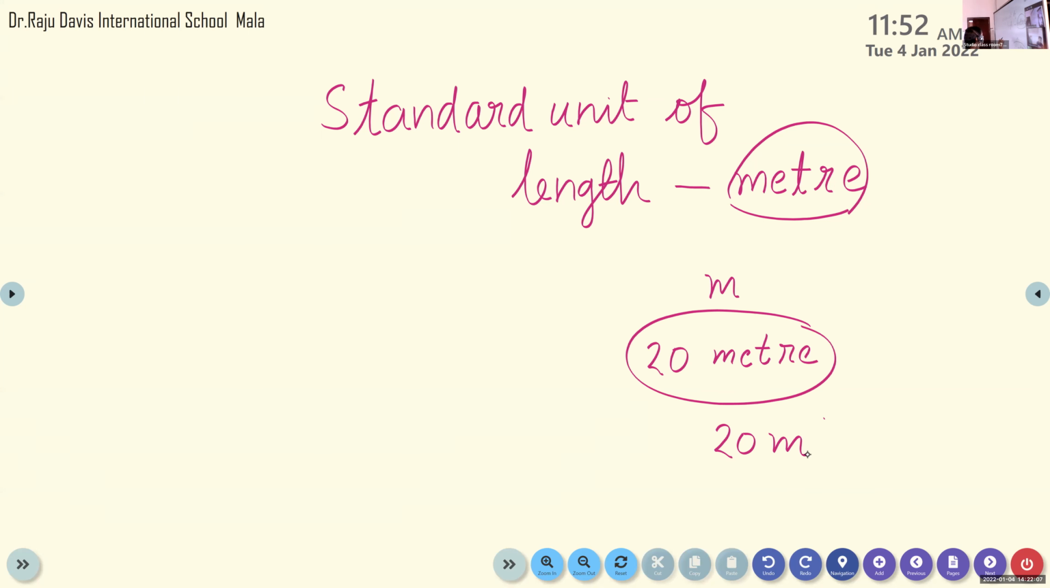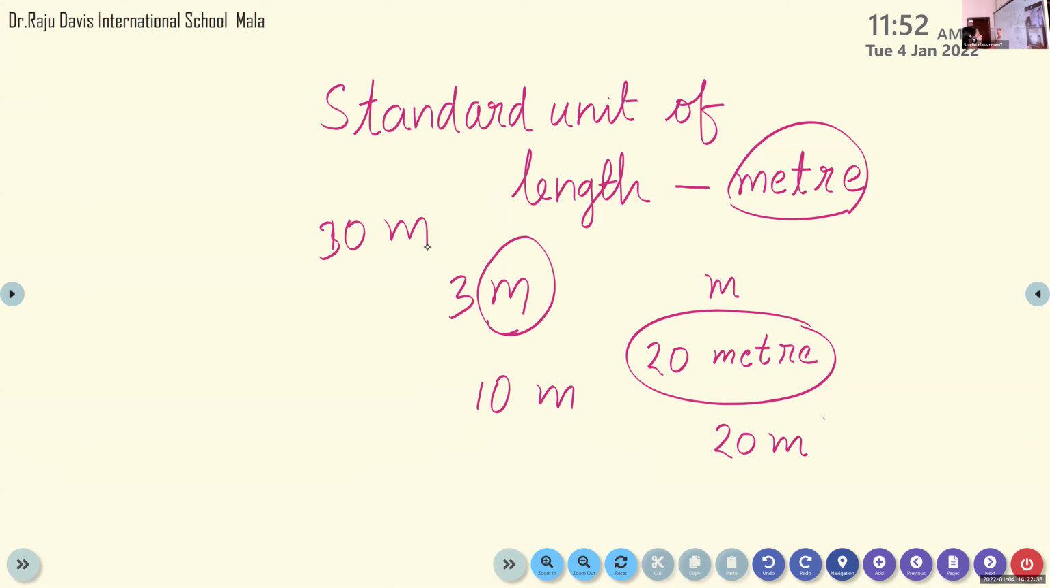The length of the cloth is 3 meter. So m, you can see, we read as meter. In short, we write meter as small letter m. See, 10 m, we can write like this. 30 m.